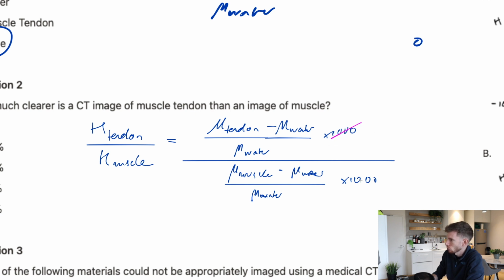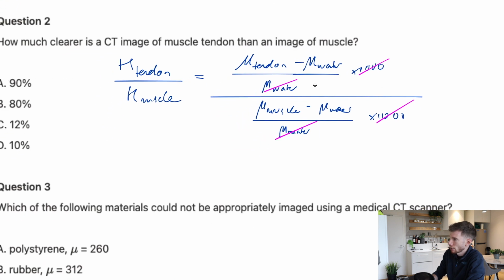So you can see the thousands will cancel, the mu water will also cancel, and it's really just a ratio of these two numerators.